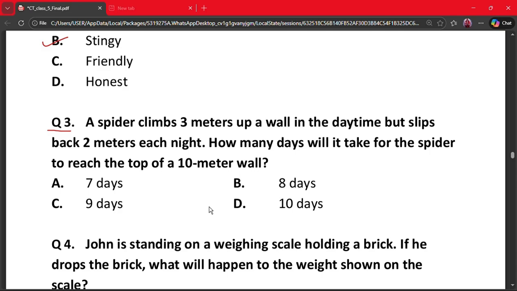So here the net gain per day is 1 meter. So on day 7, the spider reaches 7 meters. Day 8, it climbs from 7 meters to 10 meters and stops, no slip. So it will take 8 days to climb a 10-meter wall.